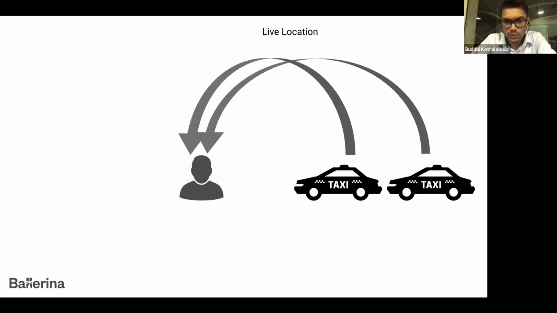That is the use case that we cover in this server streaming part, where the cab acts as a service and you are the client. This cab is the one sending you the location as a stream, where you as a client receive all the location information related to that particular cab.